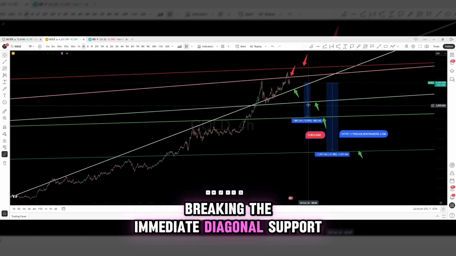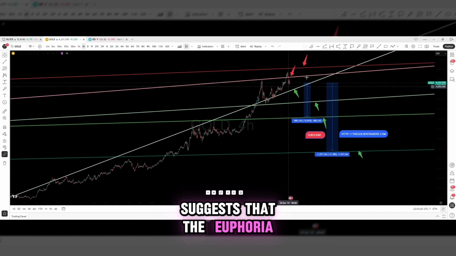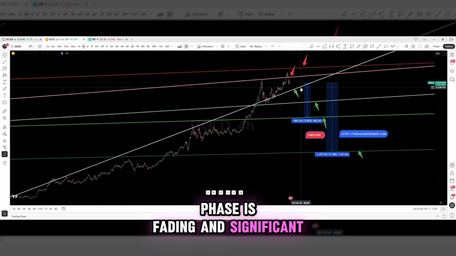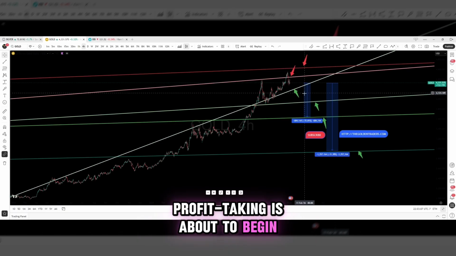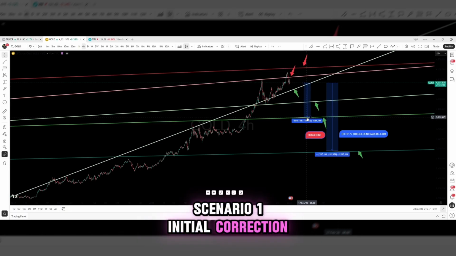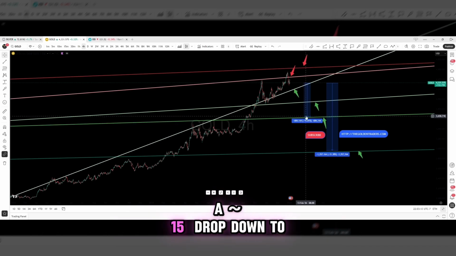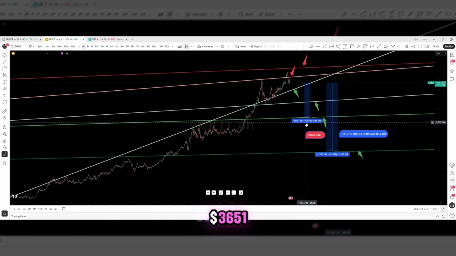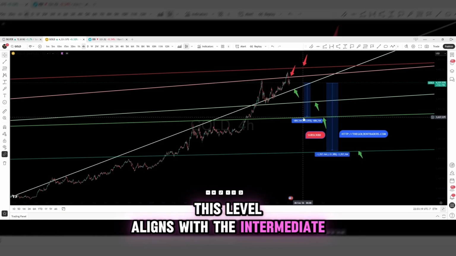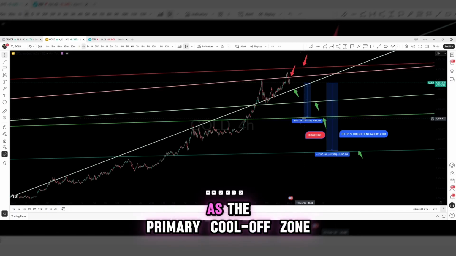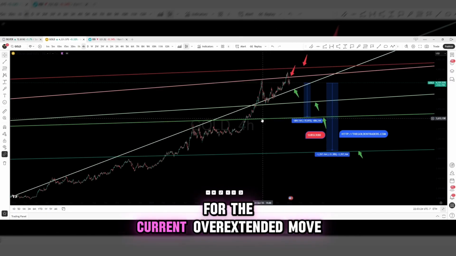Breaking the immediate diagonal support suggests that the euphoria phase is fading and significant profit-taking is about to begin. Scenario 1: Initial correction. The first confirmed breakdown targets approximately a 15% drop down to $3,651. This level aligns with the intermediate green support line and serves as the primary cool-off zone for the current